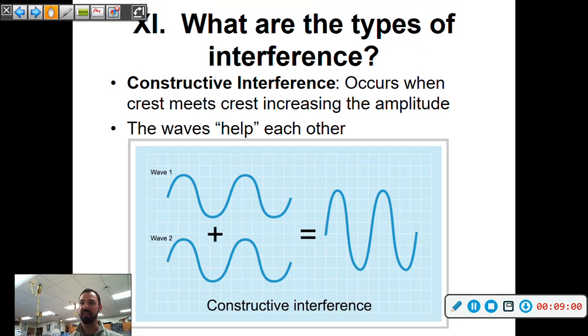If they play the same exact note, what happens? You add up the two waves and you get a louder sound, and it sounds good. The waves actually help each other, increasing your amplitude, increasing your sound, and that's why a musical group in sync with each other sounds great to your ear.